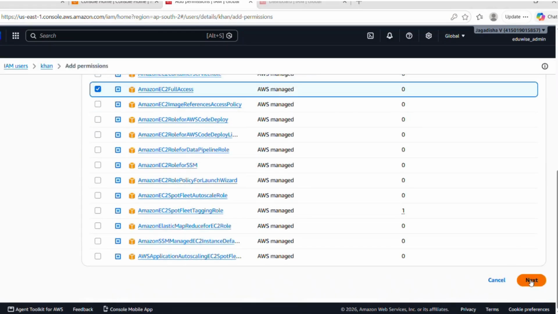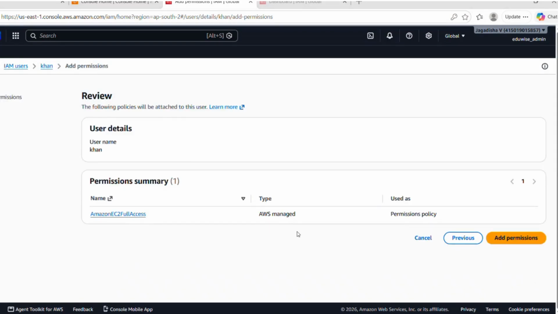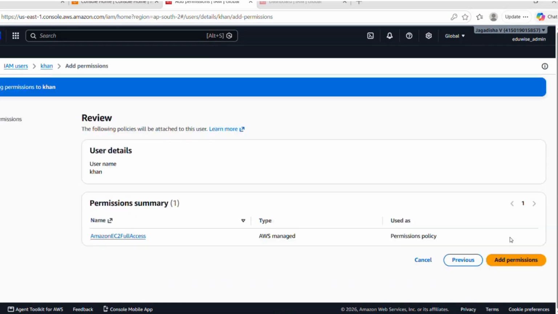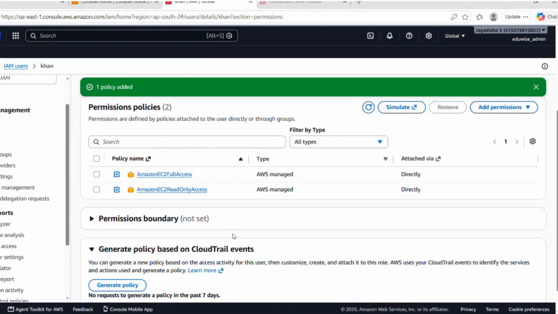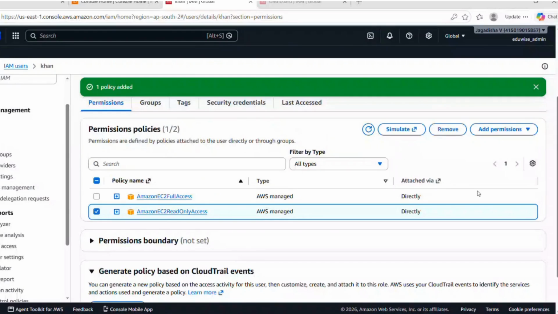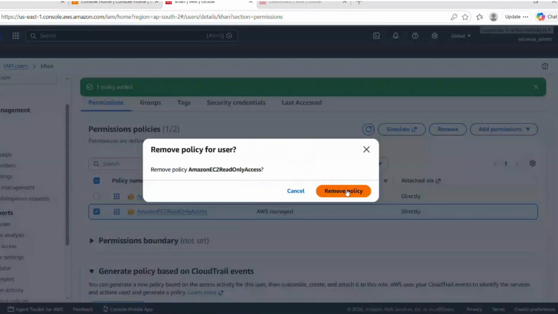EC2 full access. Next, see, add permissions. So I have added Amazon EC2 full access. Now I will remove this permission, Amazon EC2 read only access. So for that, I have chosen this and click on remove policy.